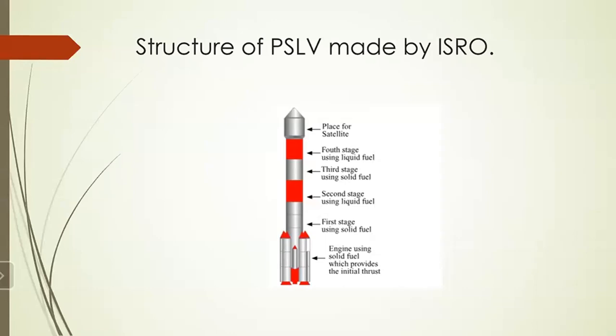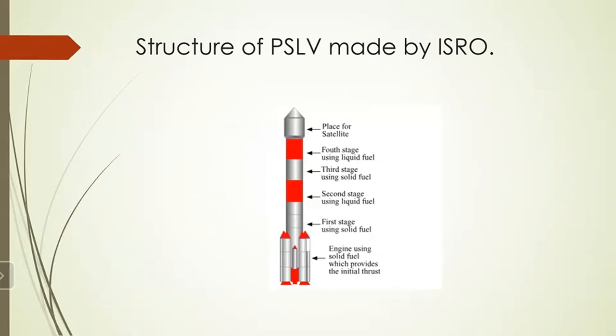As we know, the functioning of the satellite launch vehicle is based on Newton's third law of motion. The launch vehicles use a specific type of fuel. The gas which is produced during the combustion of the fuel expands to its high temperature and is expelled forcefully through the nozzles at the rear side of the launch vehicle. As a result of this, a thrust acts on the vehicle which drives the vehicle high into the space.